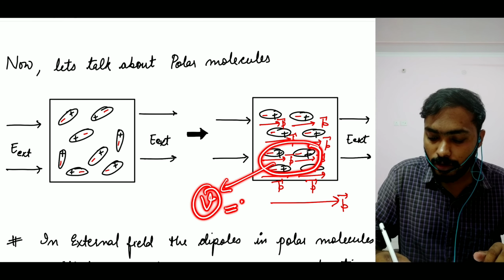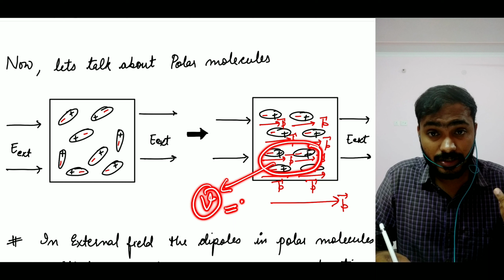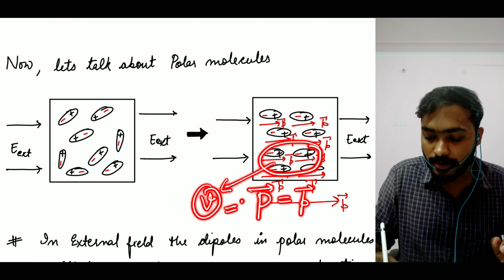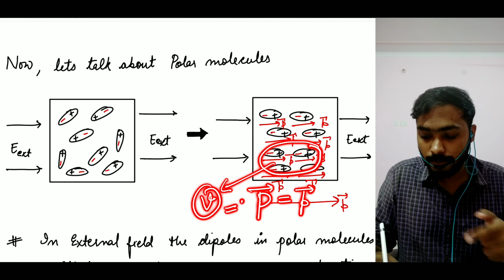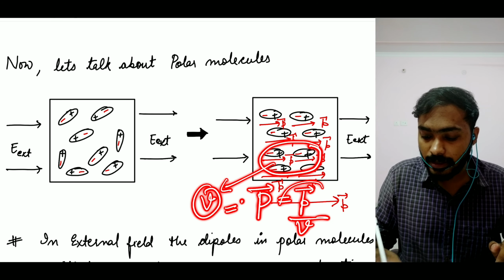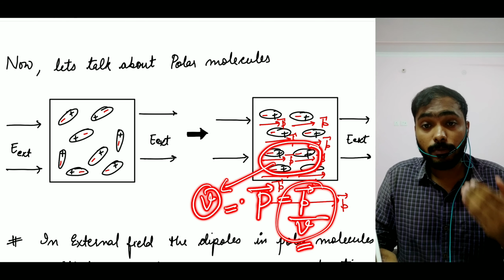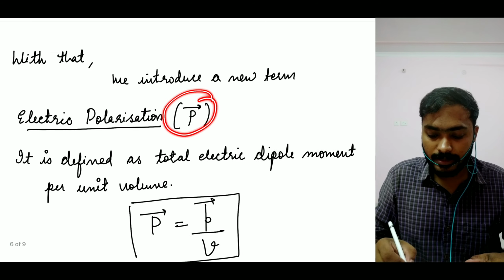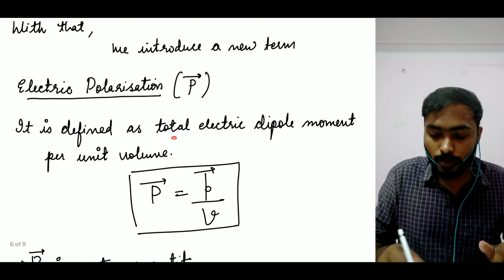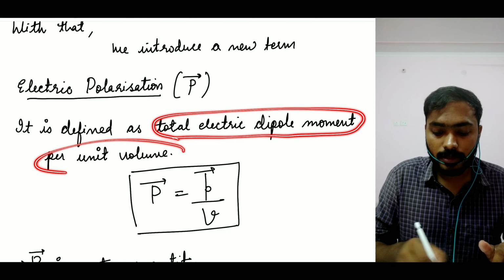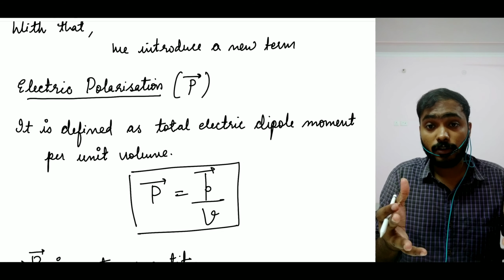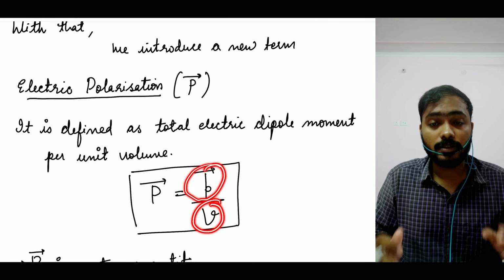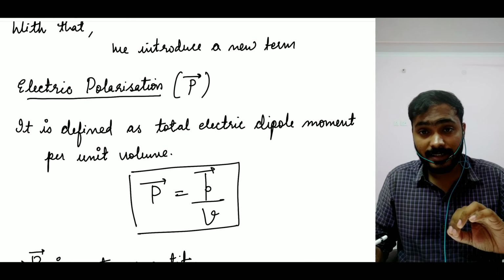So if I ask you what is the electric polarization here, you can simply say electric polarization P is given as the net dipole moment for that particular volume divided by the volume, that is P upon V. And obviously this is a vector quantity, given as total dipole moment per unit volume. That is how you define your electric polarization. I hope that is understandable.